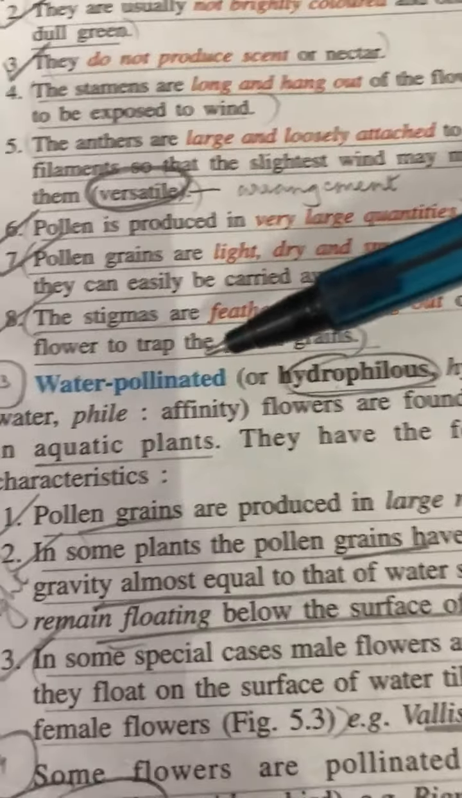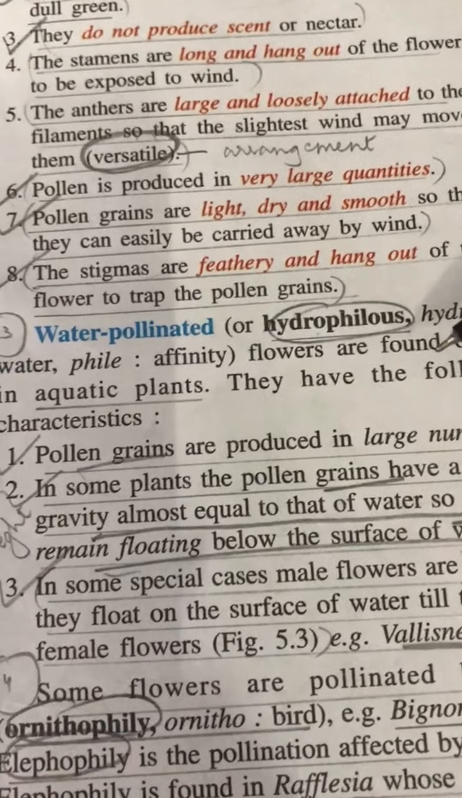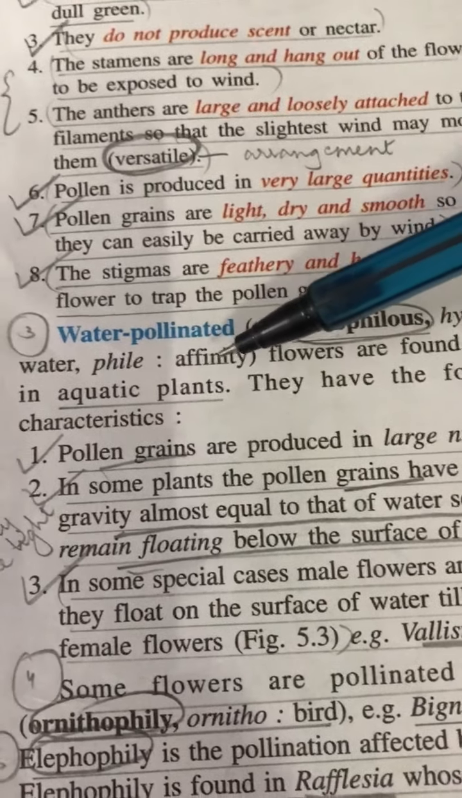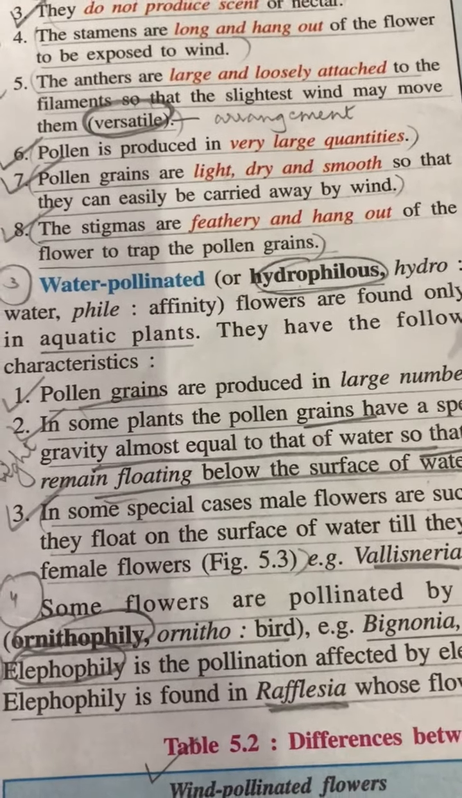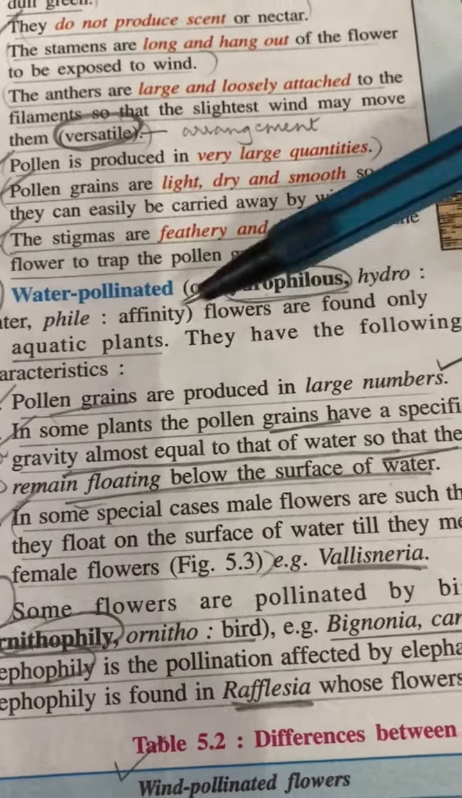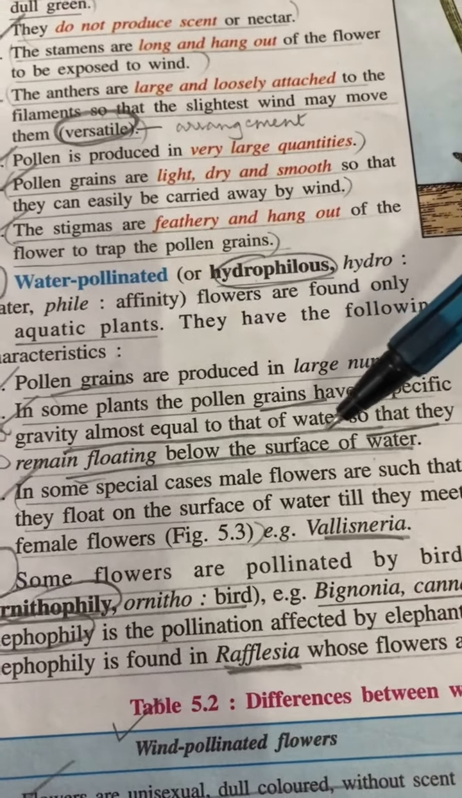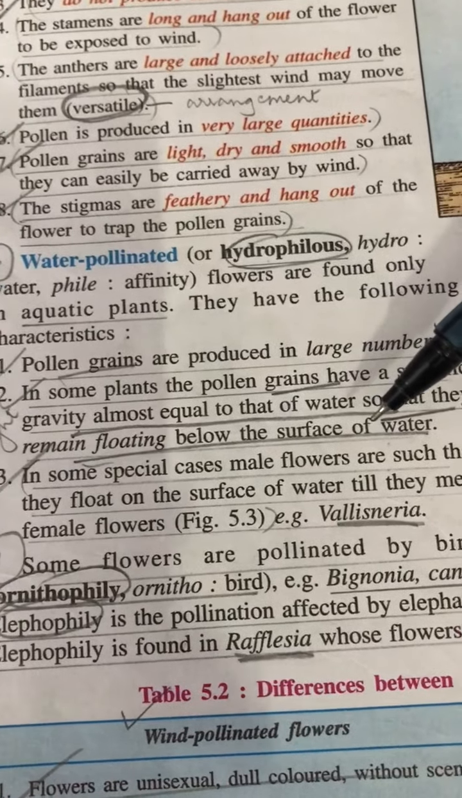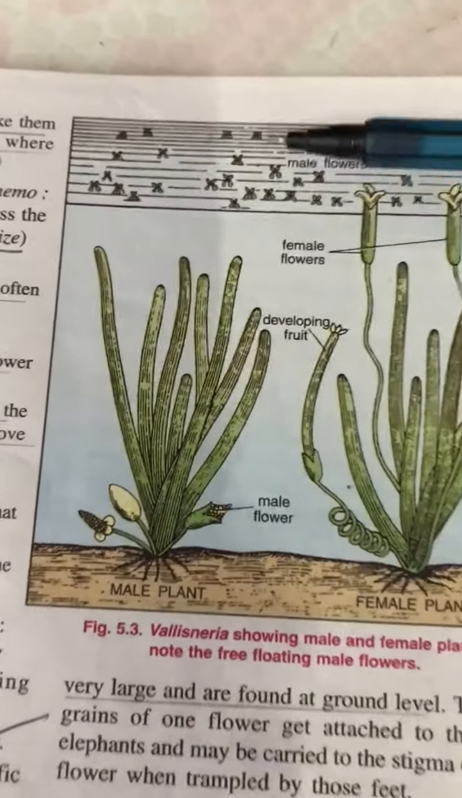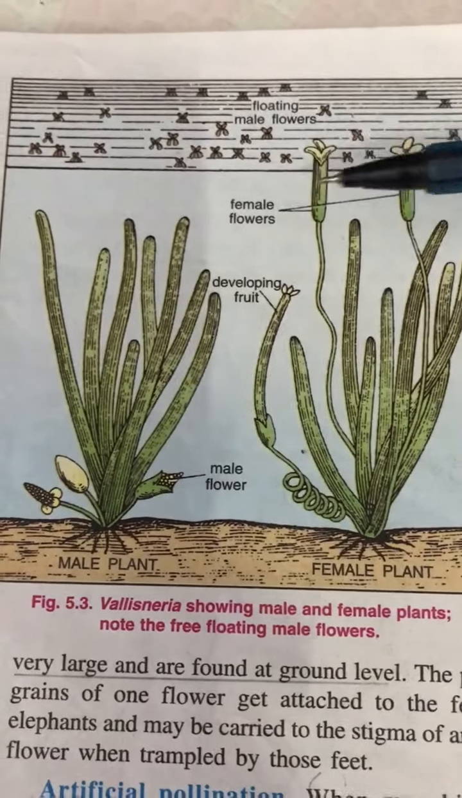The third one is water pollinated or hydrophilous flowers. Now hydrophilous flowers of course are pollinated by water. Here also pollen grains are produced in large numbers like the anemophilous flowers. In some plants the pollen grains have specific gravity equal to that of water, so they are floating on the surface of water. And in Vallisneria, like you had studied before also, the entire male flower gets detached and floats on the surface of water.